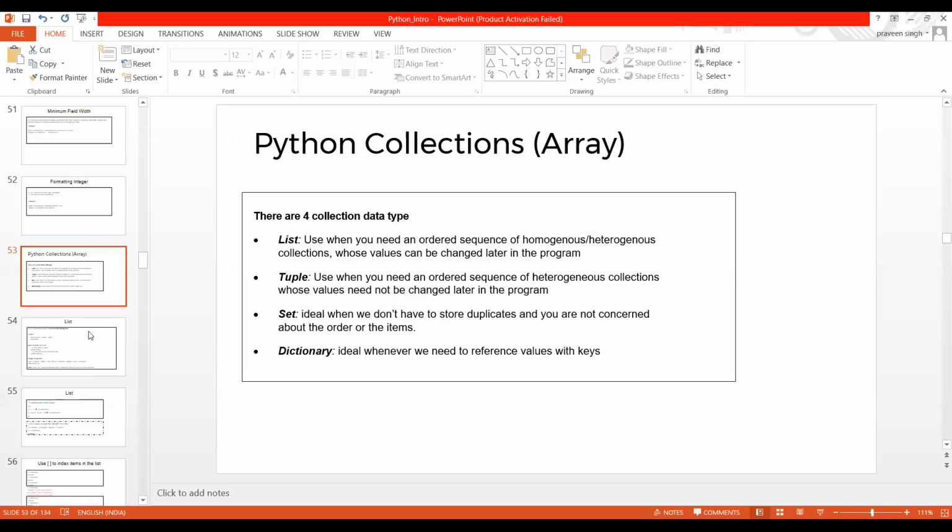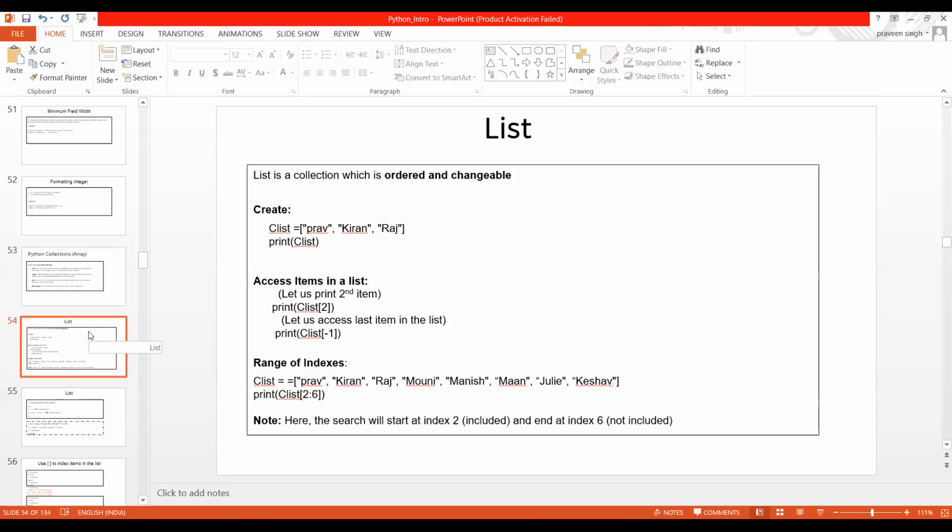Now, this is what I have covered. I started working with list, where I talked about how a list is a collection which is ordered and changeable. Changeable means later in the program you can change it. Then I gave you an example of how you are going to create the list. How are we going to create a list?